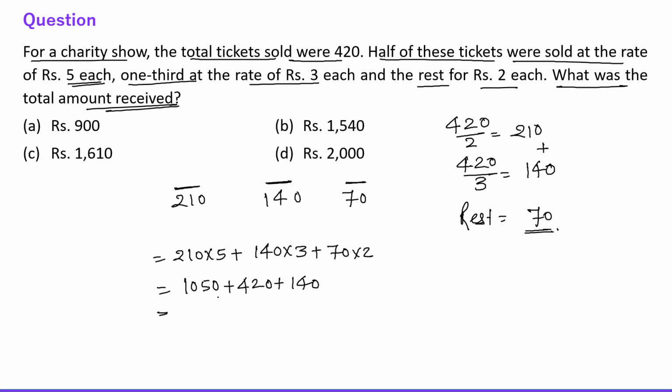So 1000 plus 400 is 1400, 1400 plus 100 is 1500, and 50, 20, 70, and 40 is 110. So 1500 plus 110, this is 1610. This is the total collection, right? C option is the right choice. Okay, now let's move to other question.